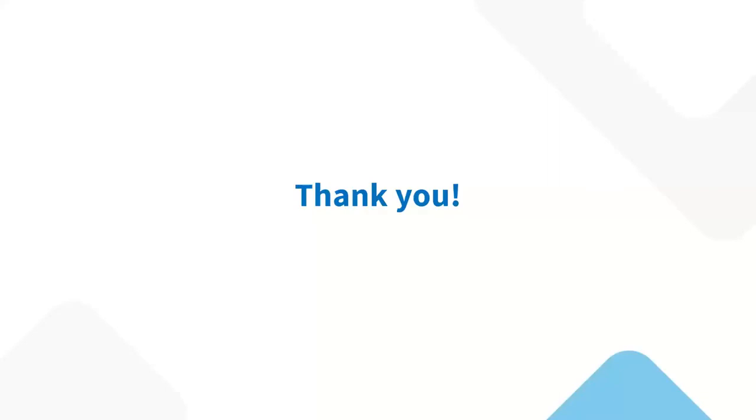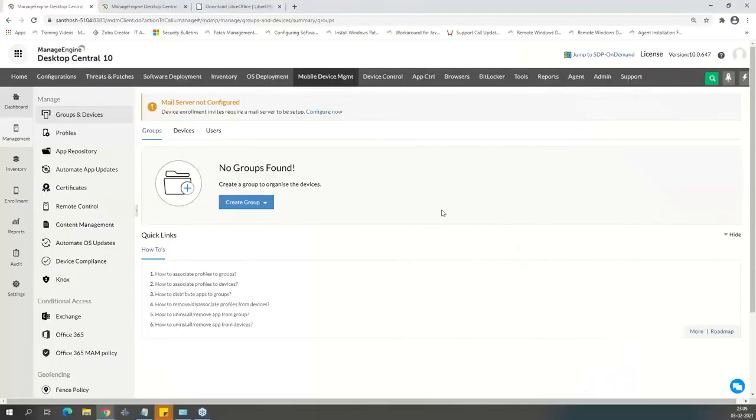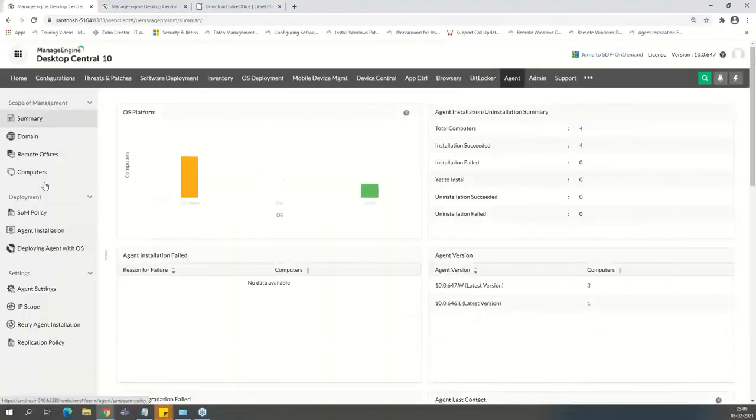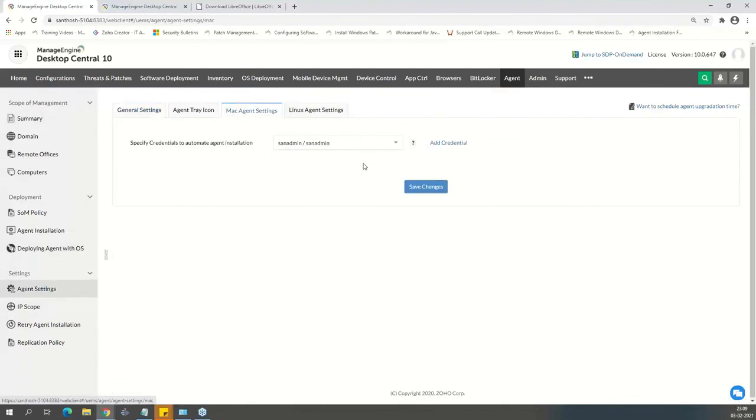So on macOS, does there need to be a separate administrative account present for Desktop Central to function? It does not. Let me take you to the product to show that to you. That's the best way. So I go to Agent, and I get into the agent settings, Mac agent settings. This is where you decide if your Mac requires specific or special credentials apart from the ones that you already have. You can add those credentials. So for the Mac machines alone, we will use these credentials, right? So that's there.